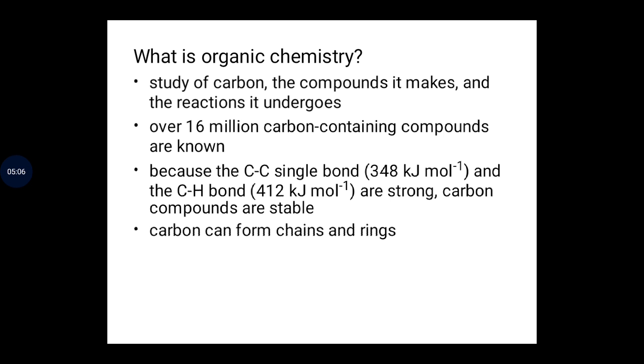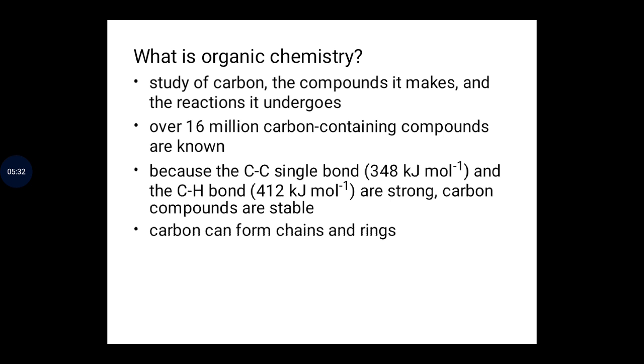And carbon also looks nice as a main element in organic chemistry because it has the ability to form long chains and rings, and it also has the ability to form branched chains. This is what we call catenation.